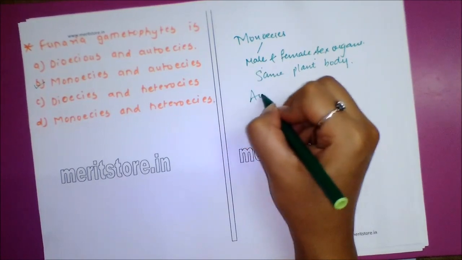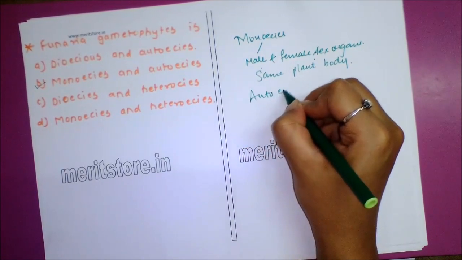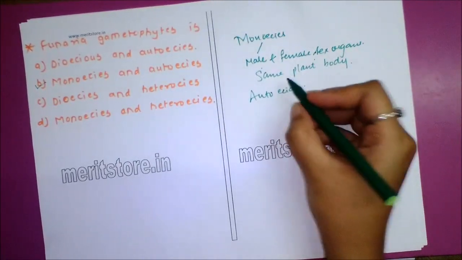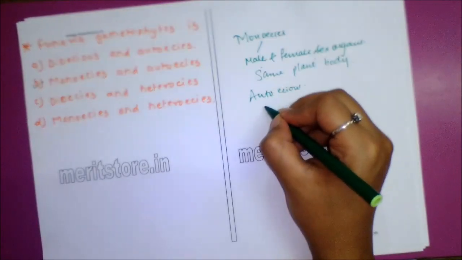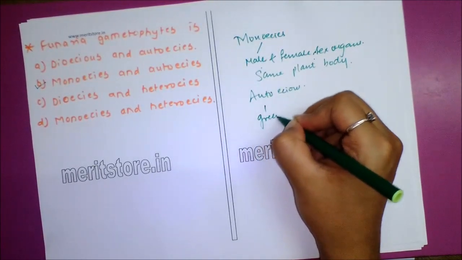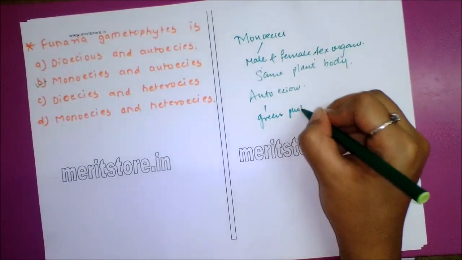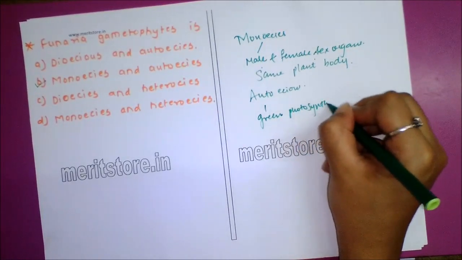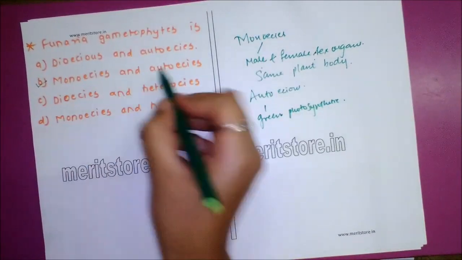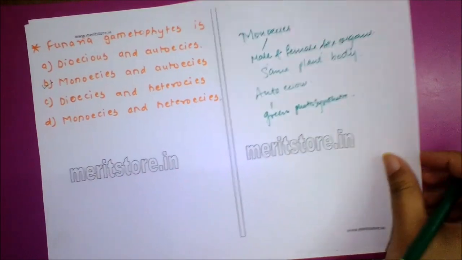Now autoecious means green, photosynthetic. So answer is monoecious and autoecious.